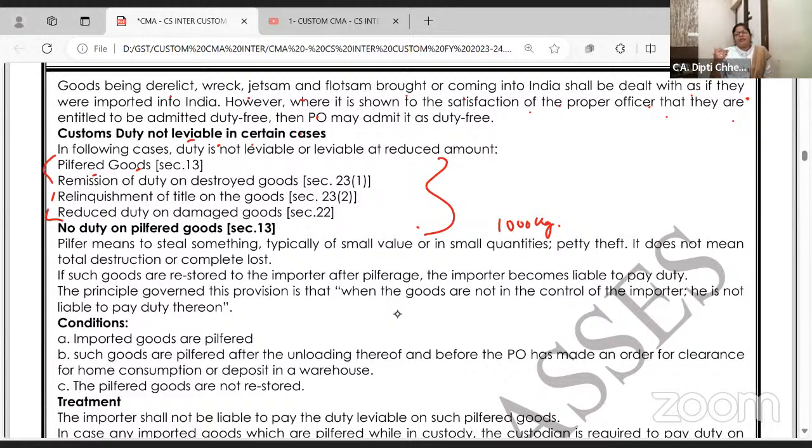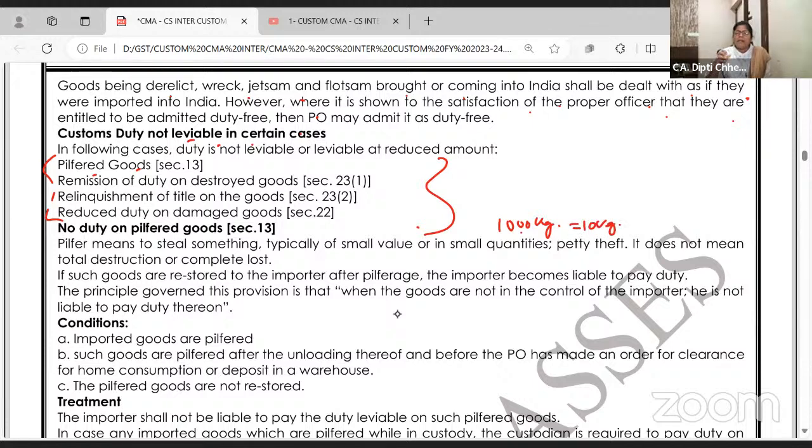Ma'am, but if you import, why will you not take for home consumption? Maybe there's no place in my godown, or I don't have money to clear it from port, or I don't need it. Let it be there right now. Whatever may be the reason. 1000 kgs goods are imported.